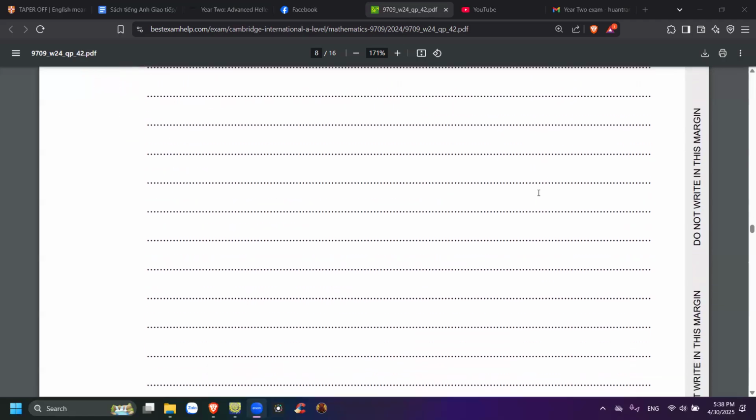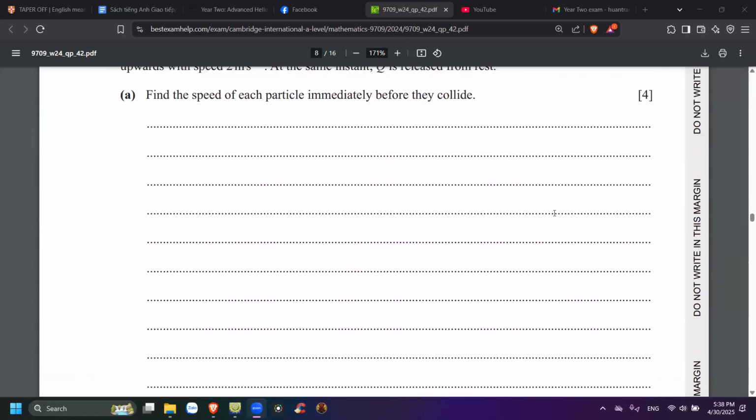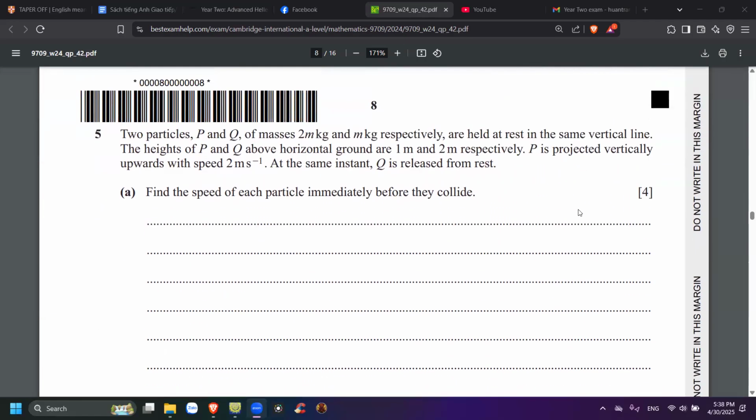It's 4 marks. So what are you going to do with this one then? Remember, you're not provided the mass yet. What is it already? It does have 2m and m. So what should you do when you see a collision, something like this? Momentum. Apply the conservation of momentum.